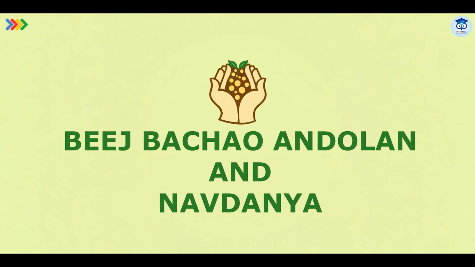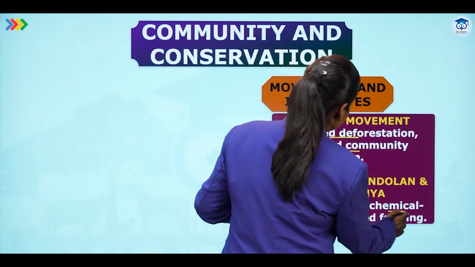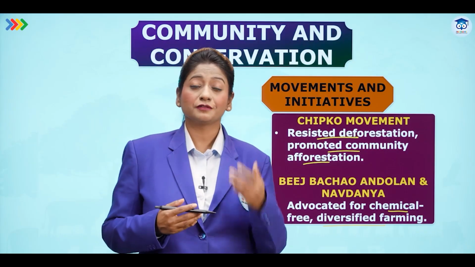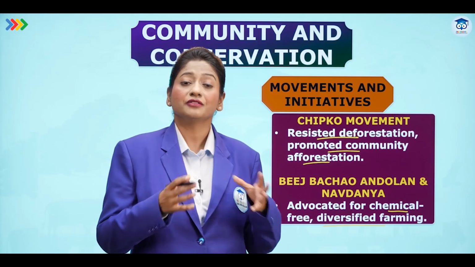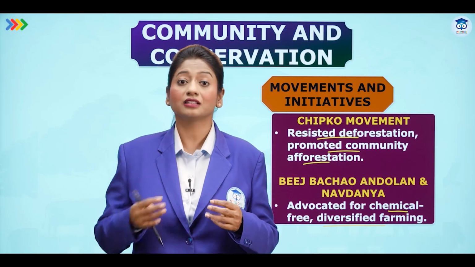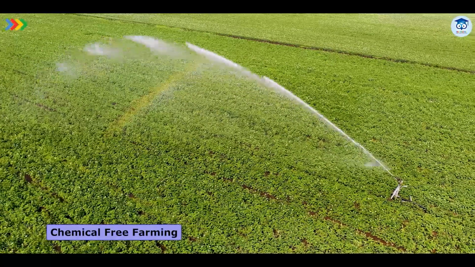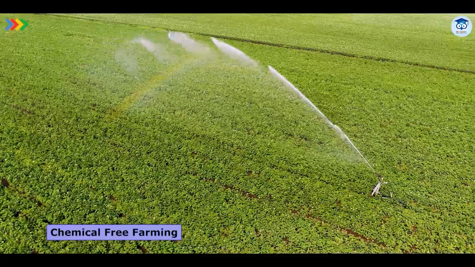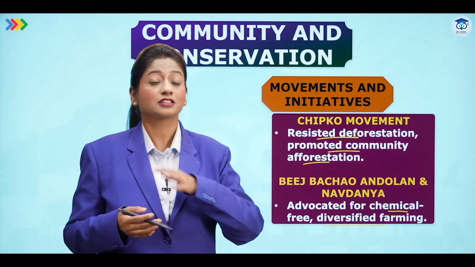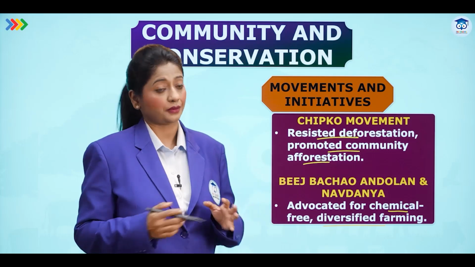Beej Bachao Andolan and Navdanya was another important one, which advocated for chemical-free, diversified farming. Now, this is very important. Here they realized how difficult it would be for the environment to deal with these chemicals used in farming techniques, right? The chemical fertilizers and chemical pesticides do not just stay on the farming land or the agricultural land, they move into the region around it, right? Because of the rainfall, the surface runoff and all, they definitely cause a lot of harm to the environment.